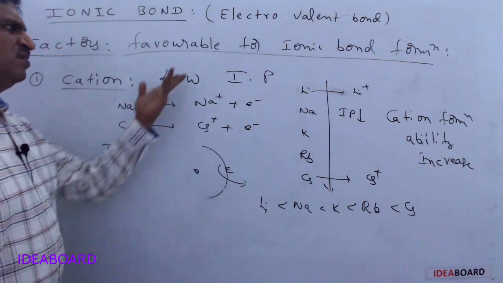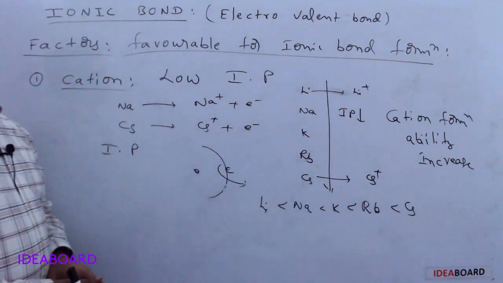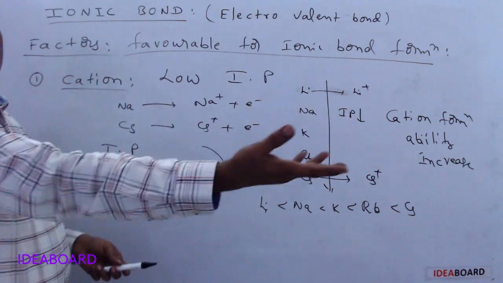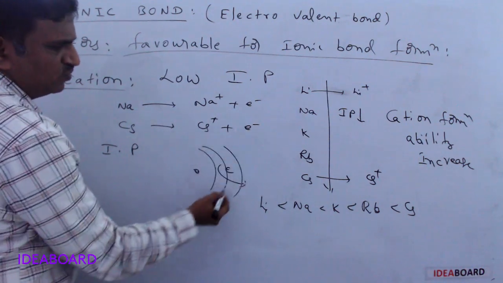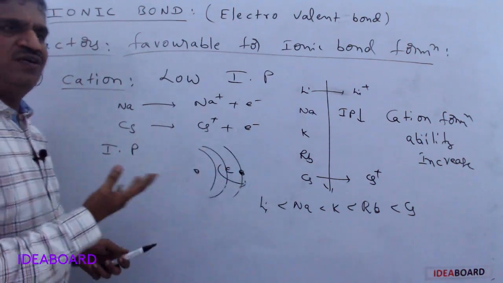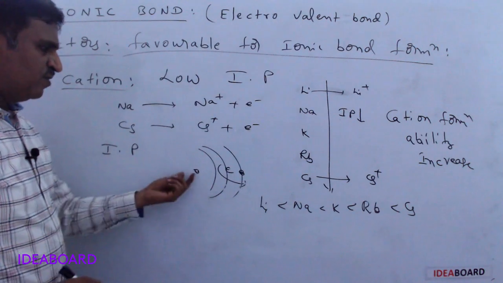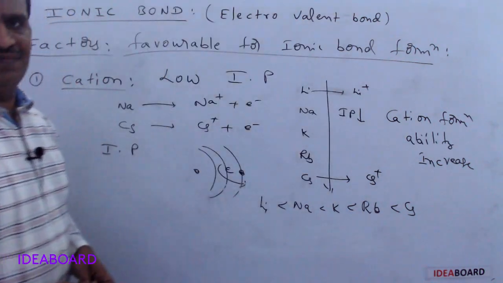Why does it increase? Their IP value decreases. Why does IP value decrease? Size increases. Whenever the atomic size increases, what happens? The outermost orbit electron is very free. It is away from the nucleus, so we can remove the electron easily.